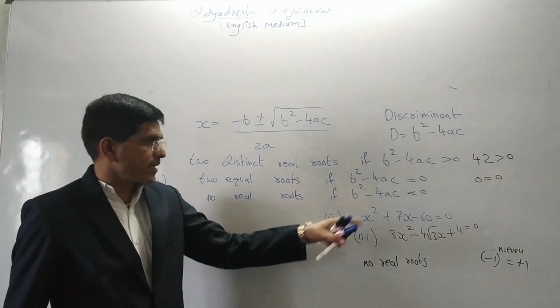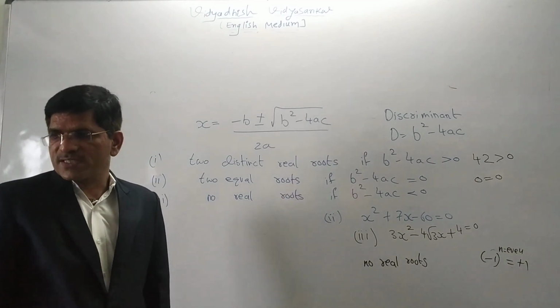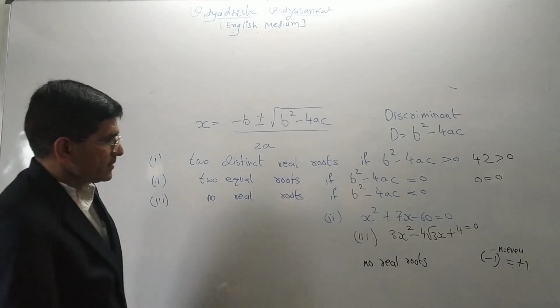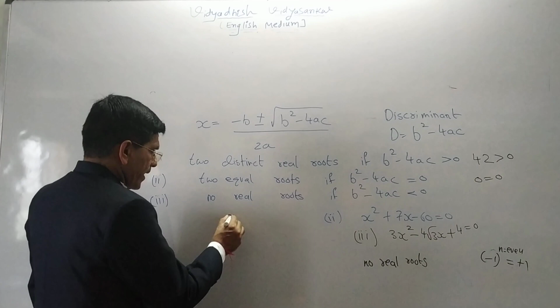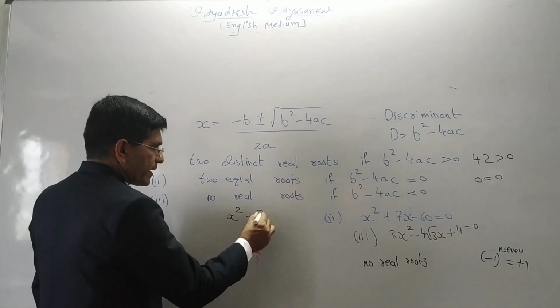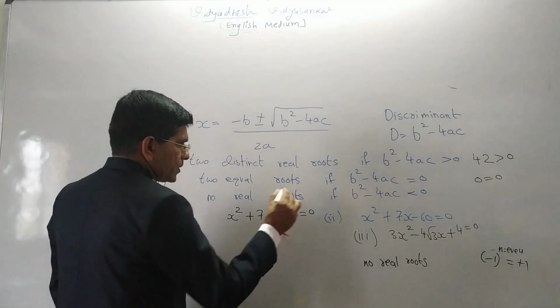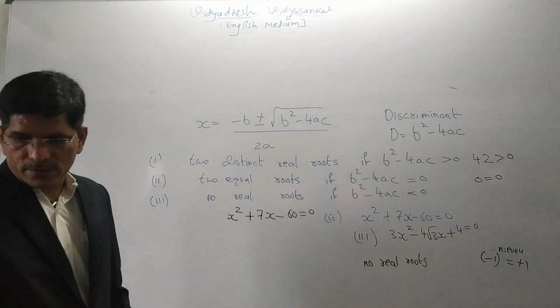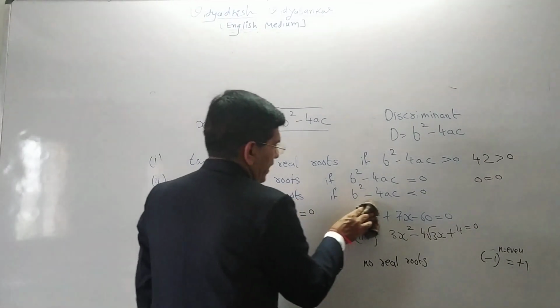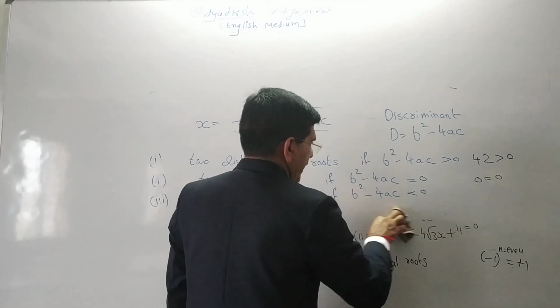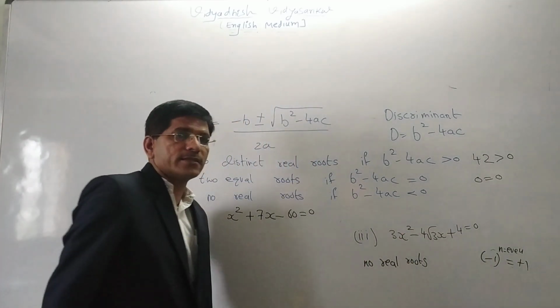Now second: x square plus 7x minus 60 is equal to 0. In this, what do we have to identify first? We have to write a, b and c.